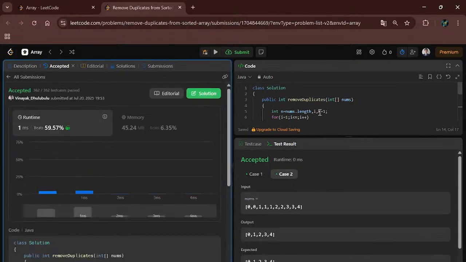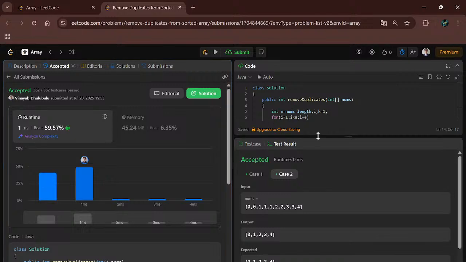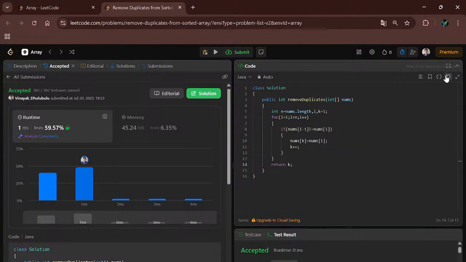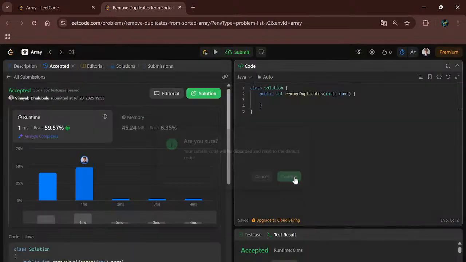Okay, our code is successfully compiled. Now we will discuss the optimal approach. In the optimal approach, we will use a hash set, because a hash set holds only unique elements. Okay, so we will use a hash set.